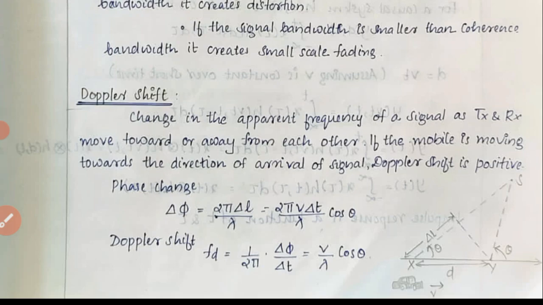So the phase change is denoted by del phi, equal to 2 pi del L by lambda, that is equal to 2 pi v del t by lambda cos theta. Here L is v into t. Then the Doppler shift is given by Fd equal to 1 by 2 pi del phi by del t, that is equal to v by lambda into cos theta. After simplifying, we get the expression v by lambda into cos theta. This is the Doppler shift.